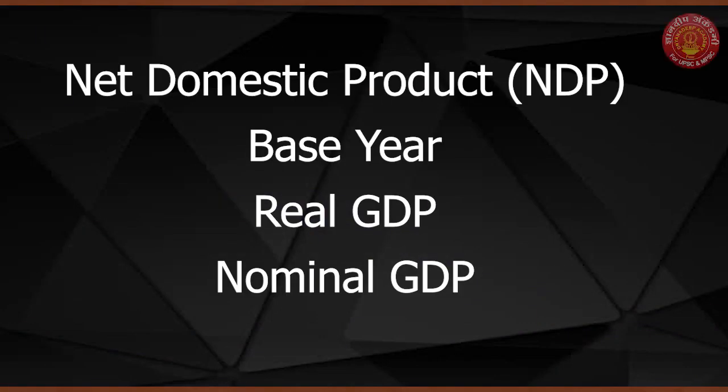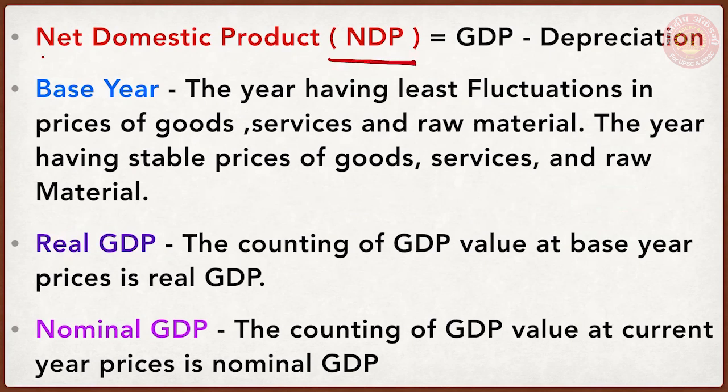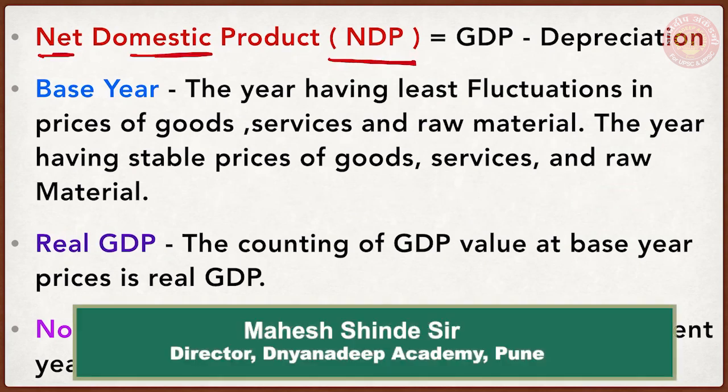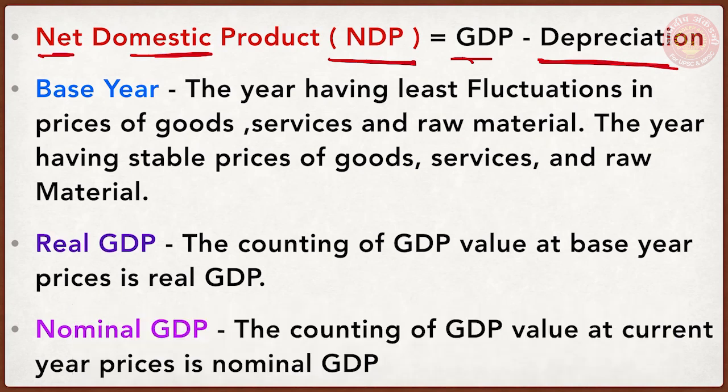Hello everyone. Today we are going to study another very important topic, which is NDP. NDP stands for Net Domestic Product. So how do we come to know about NDP? NDP's definition is GDP minus depreciation. Depreciation is a simple term. Depreciation means wear and tear of machinery and all capital goods which are being used while producing goods and services.